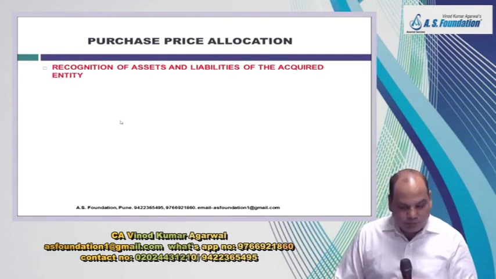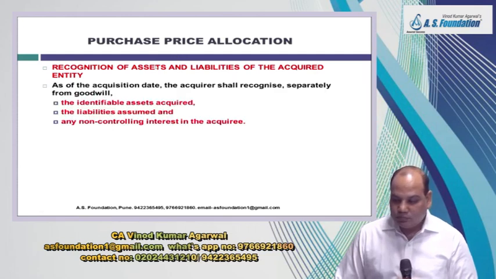Agreed? Now you come directly to para 18. Para 18. Recognition of assets and liabilities of the acquired entity. Purchase price allocation. You have paid consideration.